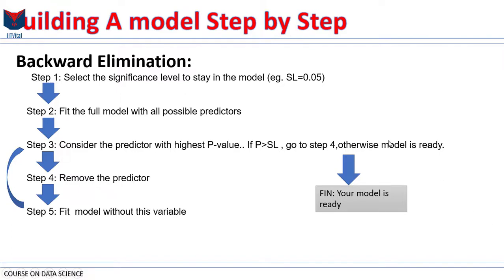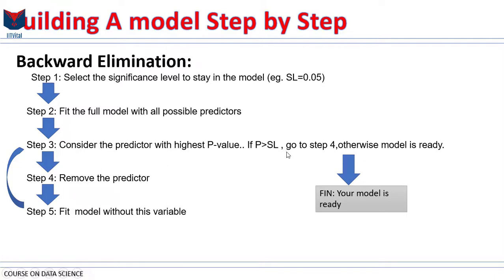Step two, you fit the full model with all possible predictors. So you do that all-in approach, which we just talked about, and you put all of your variables into your model. And now we are going to start getting rid of them. Step three, you consider the predictor with the highest p-value. Remember those p-values that we talked about, in for instance Gretl or in any software, where you can see them. After you fitted the model, you will see the one with the highest p-value.